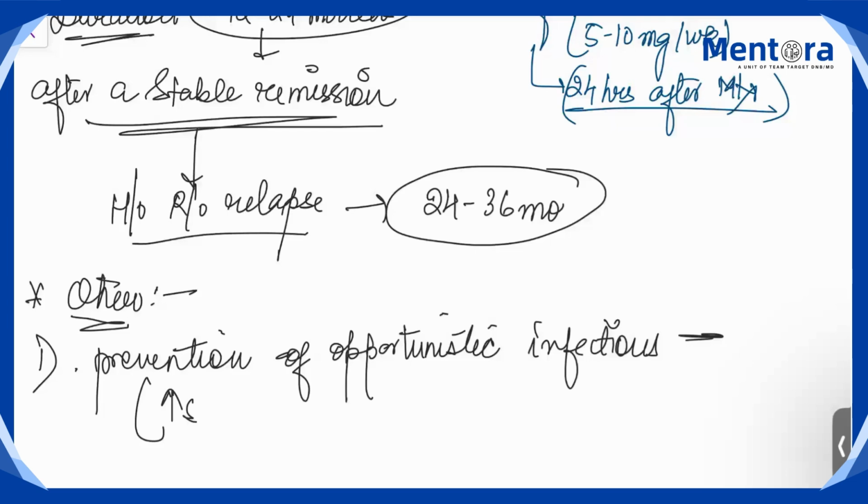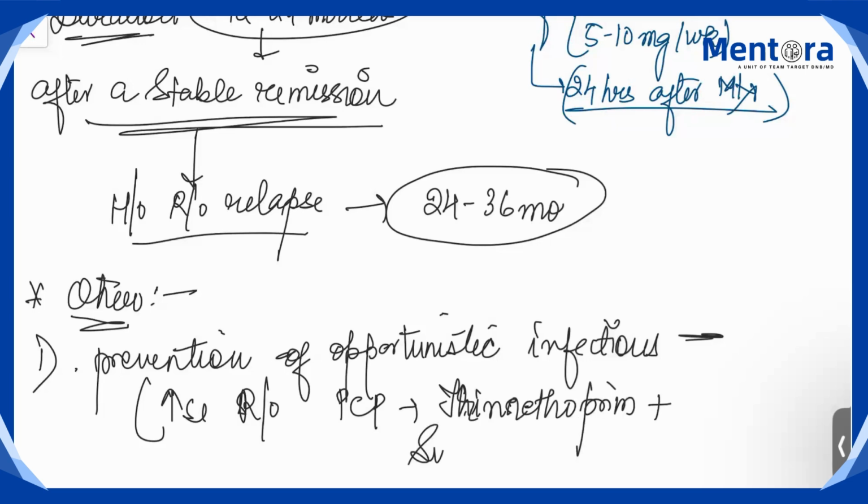There is an increased chance of pneumocystis carinii pneumonia, so you have to give Septran, that is the trimethoprim-sulfamethoxazole combination. This has to be given 960 milligram, that is 800 by 160, 3 times per week, meaning every alternate day.